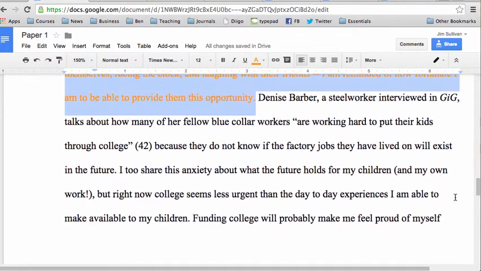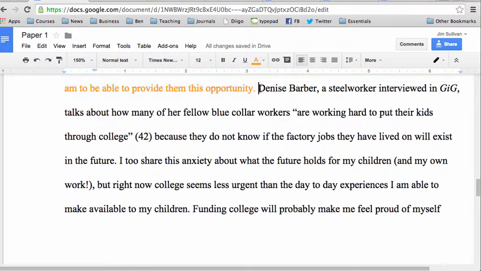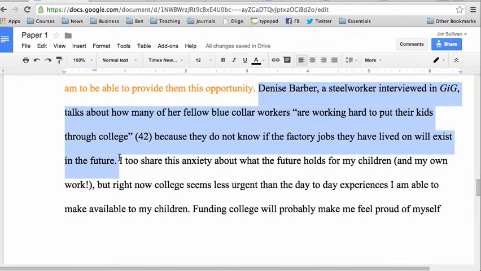But after that, one of our mandates is to then move on and show that we know how to work with readings and bring them into our arguments. And I begin to do that here when I discuss Denise Barber, the steelworker interviewed in Gig. And you'll notice in this case, my setup and integration of the quote appear together in one sentence. And if you recall in the previous paragraph, I pointed out it doesn't need to be that compressed. You can take a sentence or two to set up the quote and then integrate it into a third sentence. But in this case, it worked for me to get to that quote pretty quickly, and so I did.